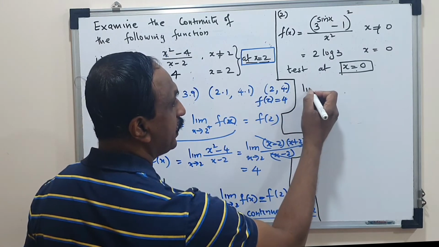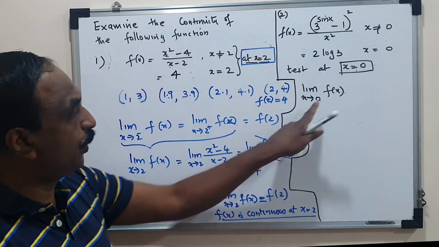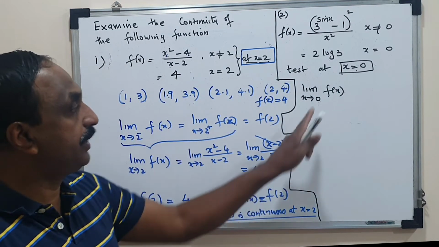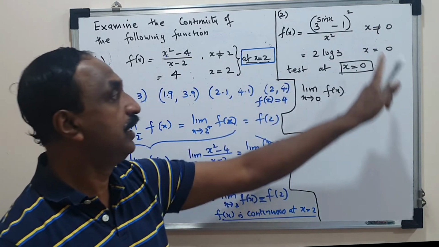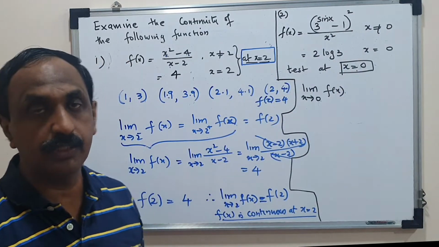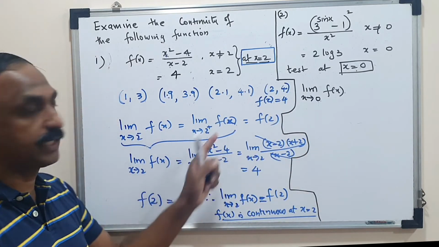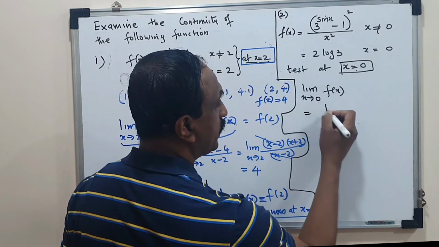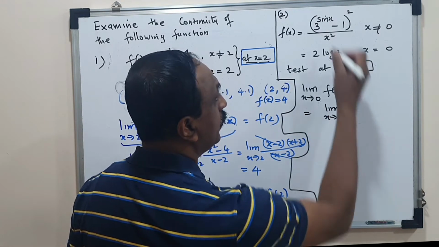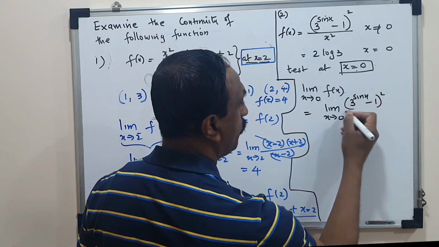So I will start with limit x tending to 0 f of x. Here again, I don't have to calculate the left hand limit and right hand limit because there is only one function. For x less than 0, this is a function. For x more than 0, the same function. So there's no change in the function for less than 0 and greater than 0. So left hand limit and right hand limit separately need not be calculated. We need to calculate only one limit. This is equal to limit x tending to 0, 3 raised to sine x minus 1 the whole square upon x square.